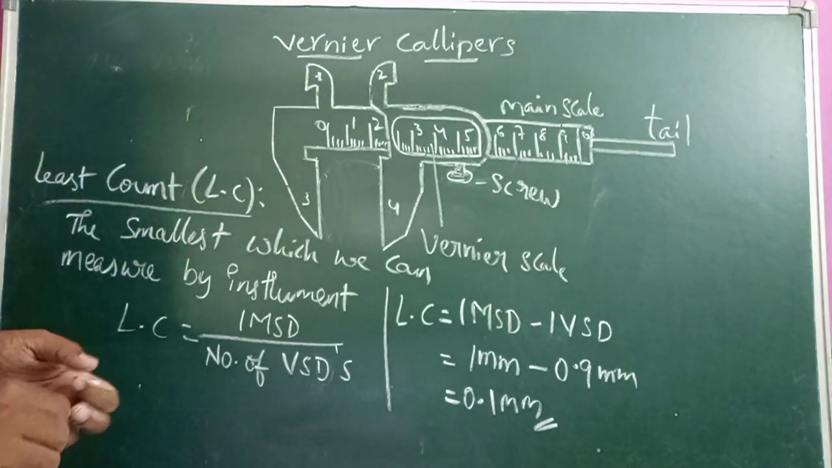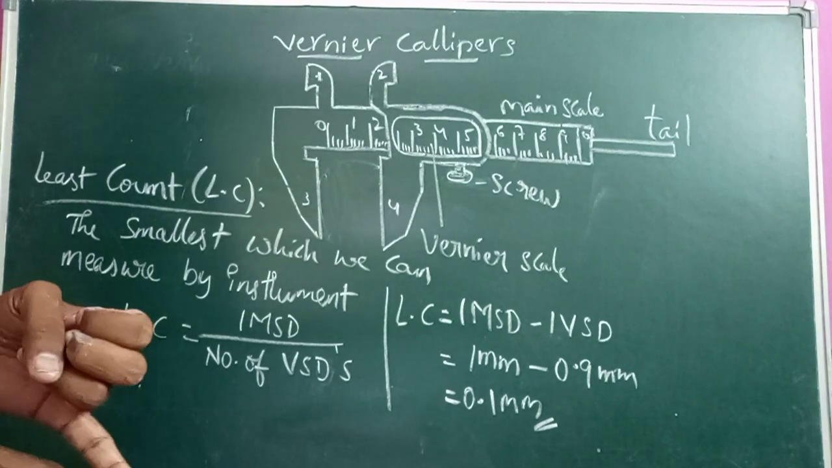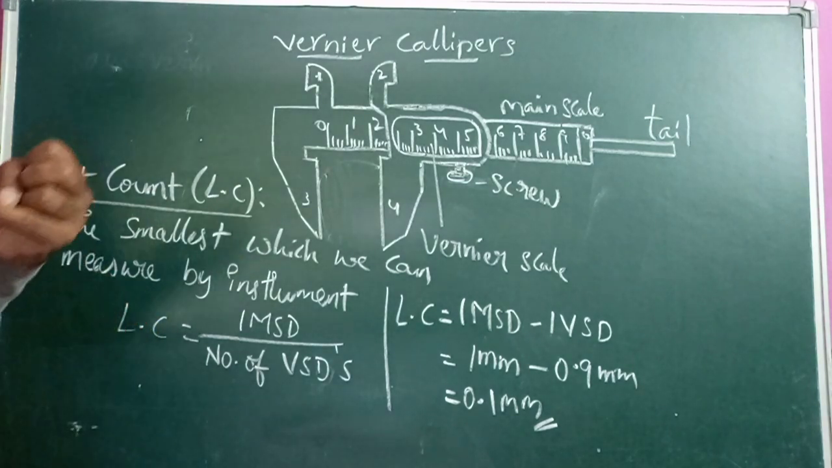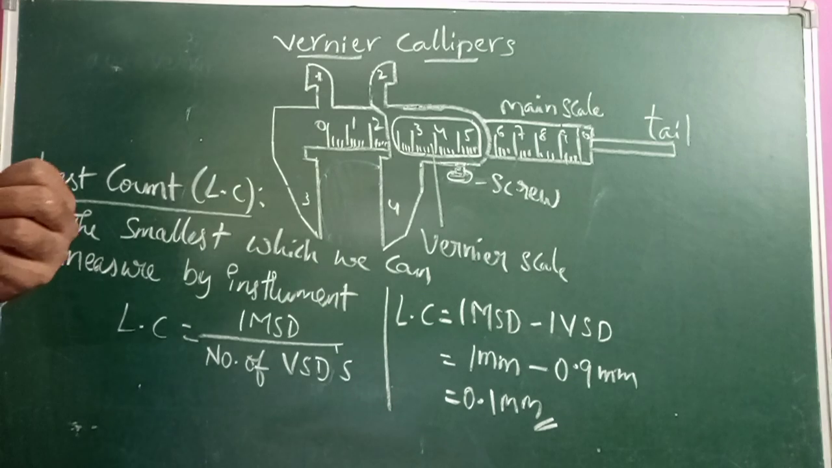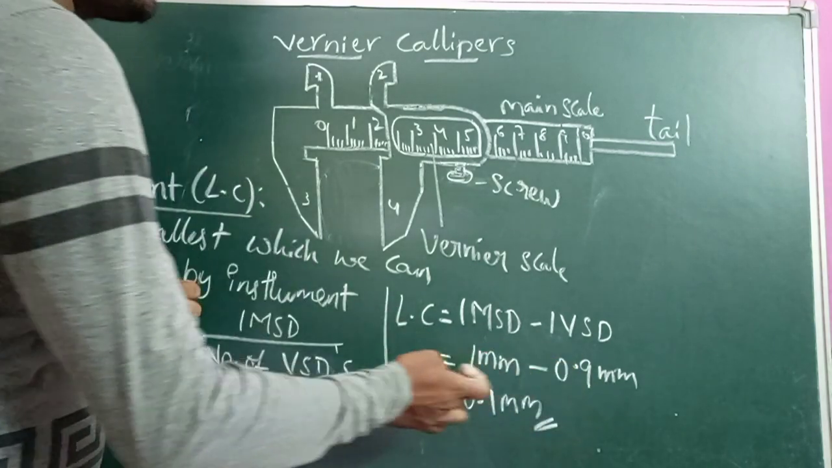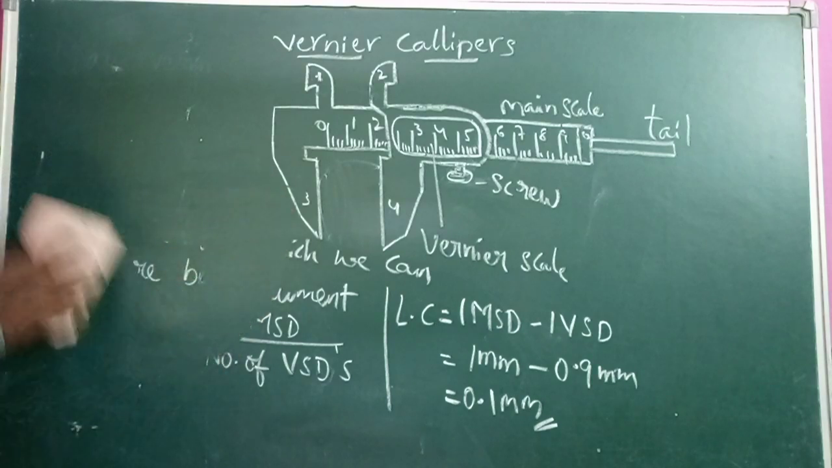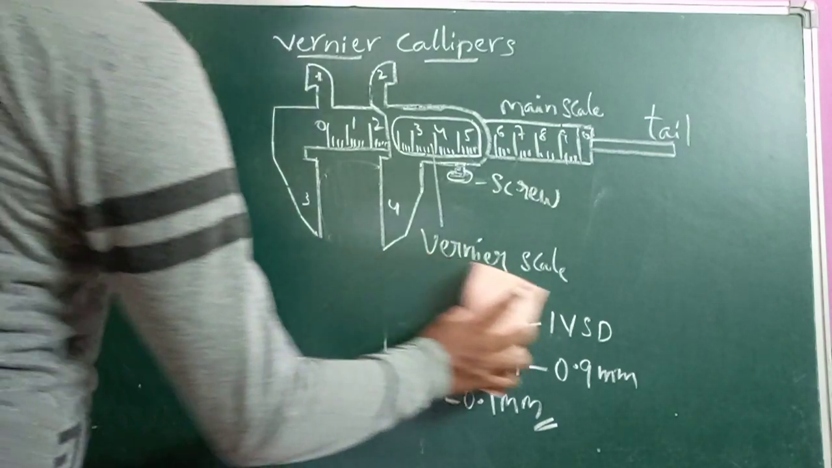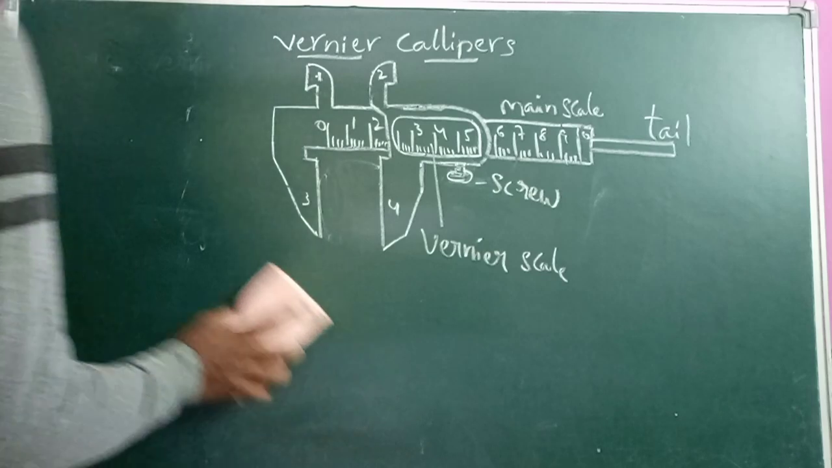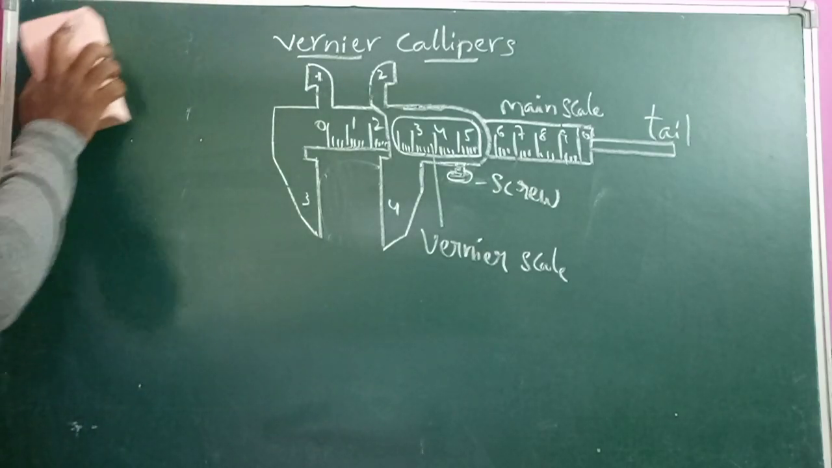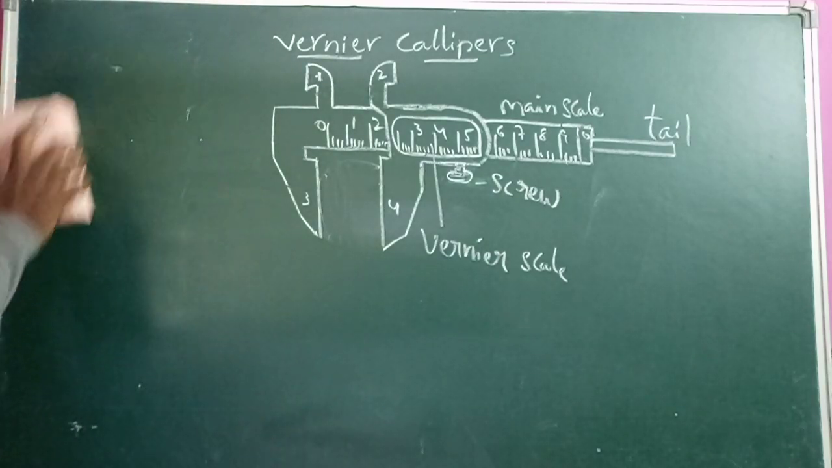Vernier calipers work on the principle of n VSD is equal to n minus 1 MSD, and 1 VSD is equal to 0.9 millimeter and 1 MSD is equal to 1 millimeter, pitch, least count. So by using these values, we can measure the length of an object using vernier calipers. To measure the length of the object using this vernier caliper, we have a formula, and we must apply this formula while measuring the length of any object.